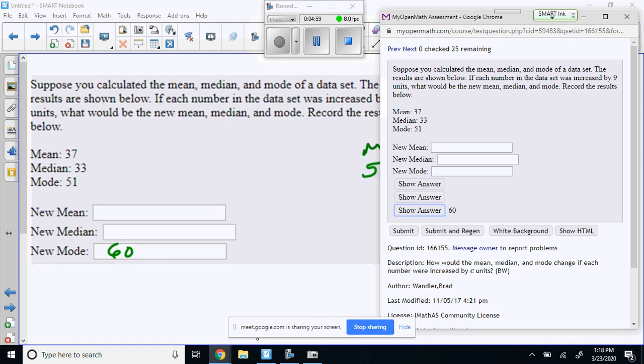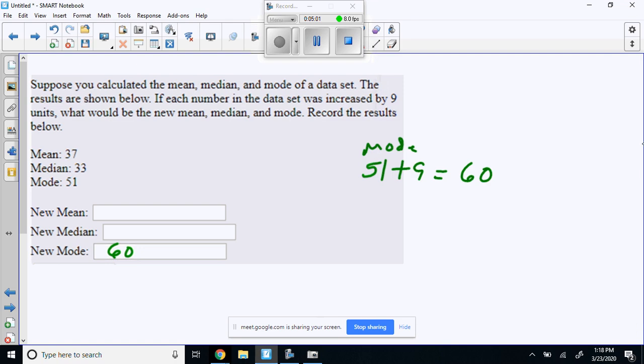Now the median, let's look at the median. It's been a while since I've done some of these, so I'm just going off my wits and wisdom. So the median is the middle number, right? So I want you to think about something. If we take all of our data set and we move it up by 9, then the middle number should just be that plus what?